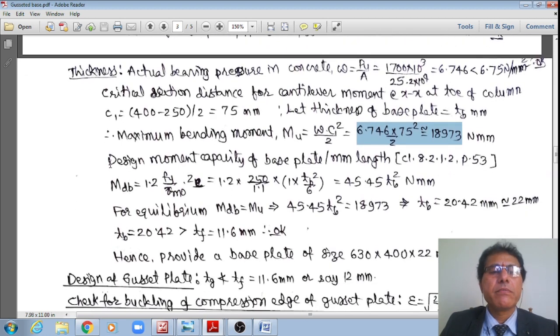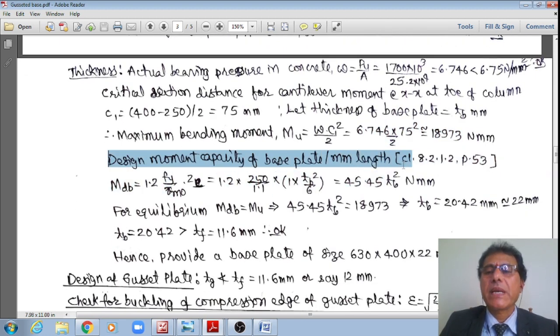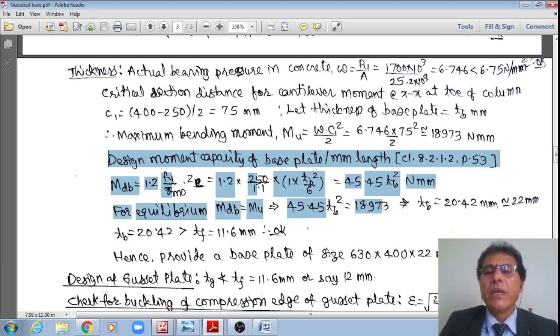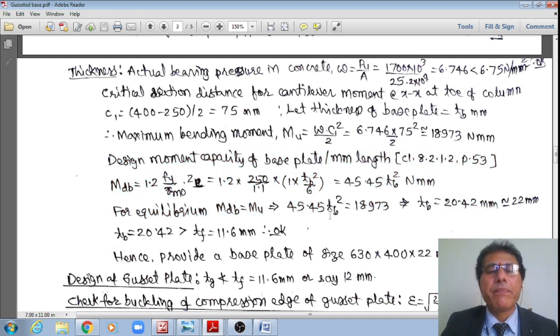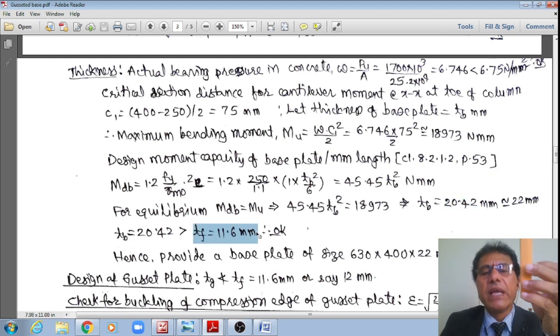We have already seen in the previous one the design moment capacity of the base plate as per clause 8.2.1.2 of page number 53. Now equating that to this maximum bending moment, 45.45 TB square Newton mm is equal to 18,973. Therefore, the thickness of the base plate required is 20.42. However, the next thickness available is 22 or say 25, that is left to you. I am saying 22 mm. This 20.42 should be greater than the thickness of the flange, 11.2. Therefore, it is okay, hence 22 mm.